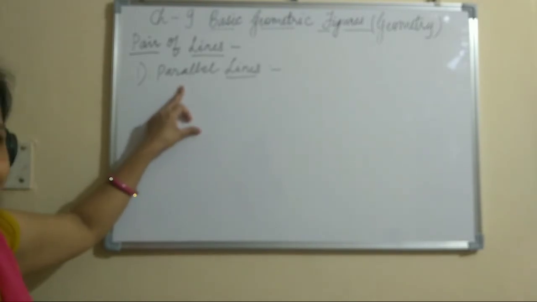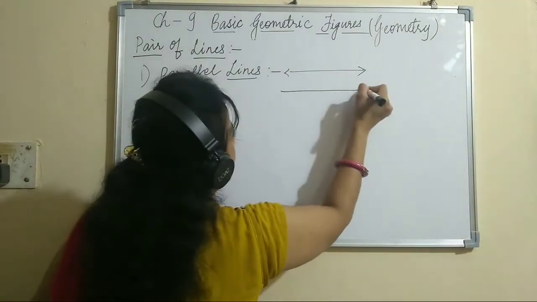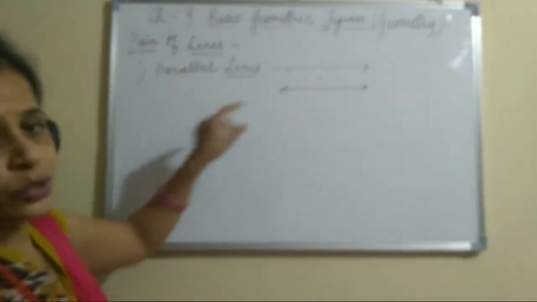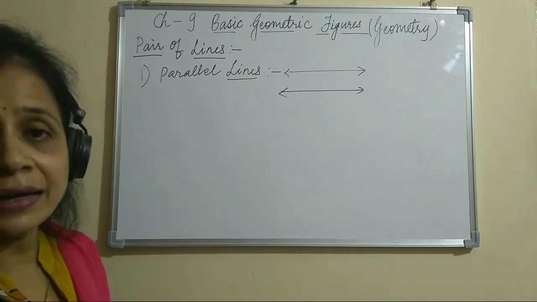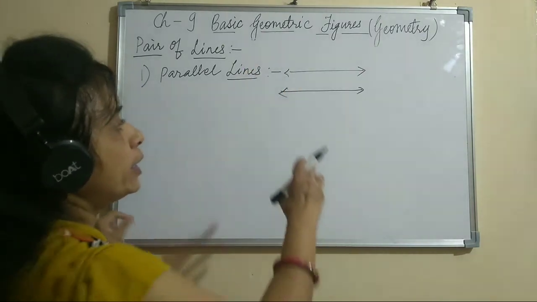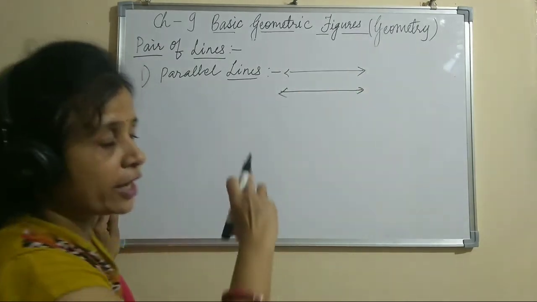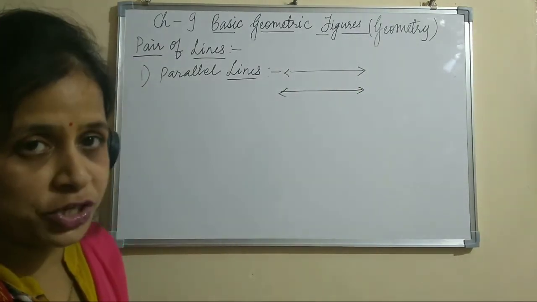So what are parallel lines? If we draw the figure of parallel lines, you can see this type of figure. Parallel lines are the set of lines which cannot intersect each other after extending in any direction.